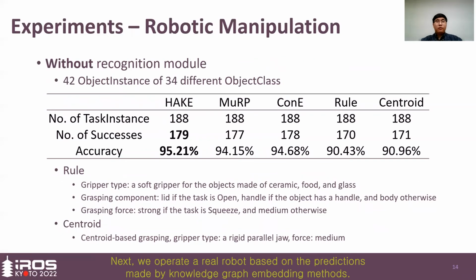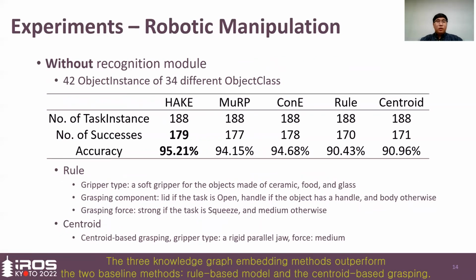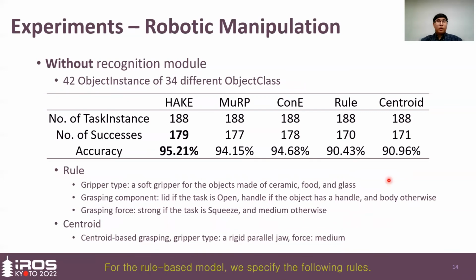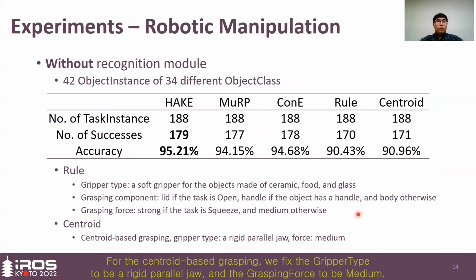Next, we operate a real robot based on predictions made by a knowledge graph embedding method. The three knowledge graph embedding methods outperform the two baseline methods, the rule-based model and the centroid-based grasping. For the rule-based model, we specify the following rules. For the centroid-based grasping, we fix the gripper type to be a rigid parallel jaw and the grasping force to be medium.